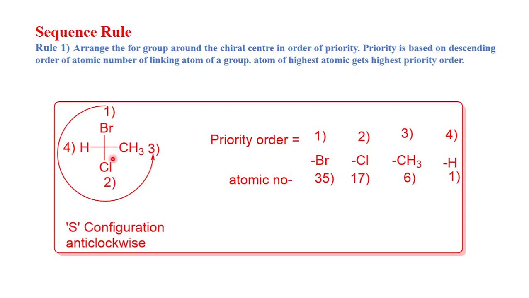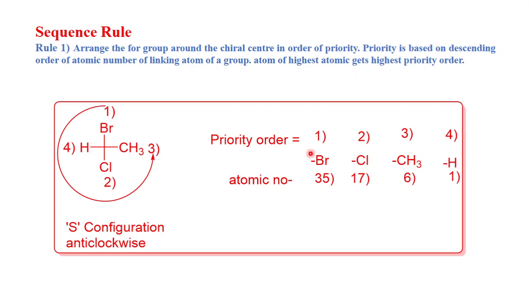Chlorine, atomic number 17, gets second. Among methyl group and hydrogen, hydrogen has atomic number 1 while carbon has atomic number 6, so carbon gets third priority and hydrogen gets the lowest, 4. So we have labeled: bromine first, chlorine second, methyl third and hydrogen fourth.